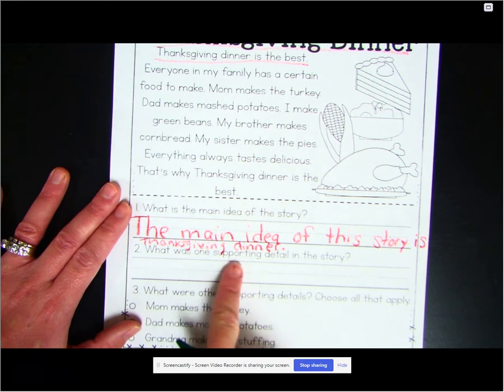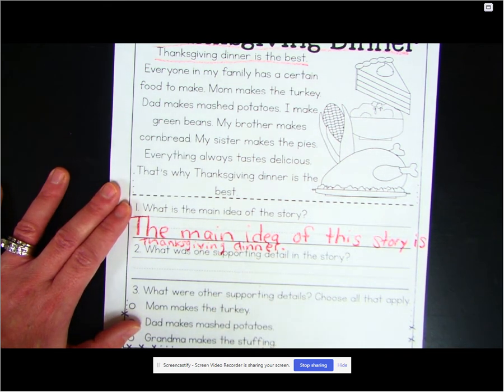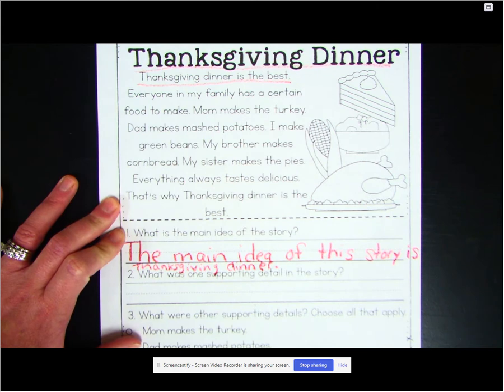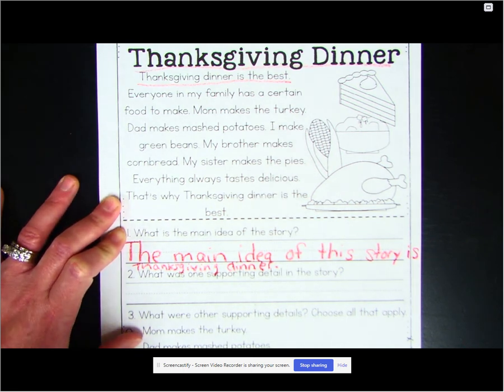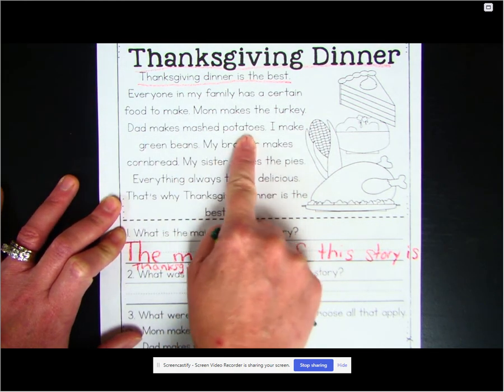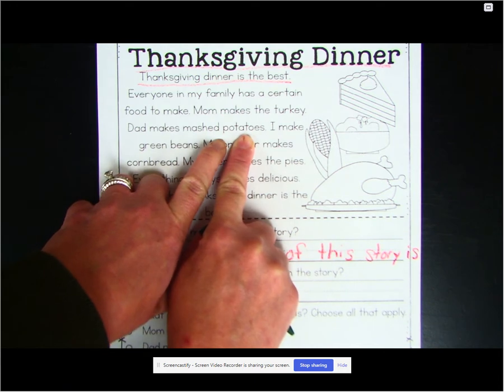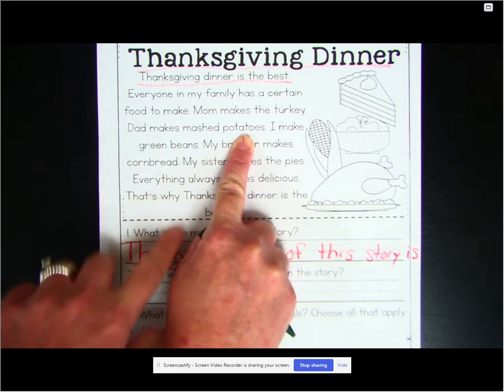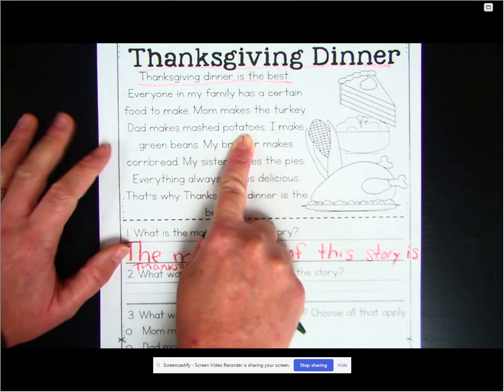Number 2, what was one supporting detail in the story? We know the main idea is Thanksgiving dinner, so now we need to find a detail that supports that. When we were reading, there were a lot of sentences about things they were eating for Thanksgiving dinner and things the family members were making. We can pick any of those sentences. I really like mashed potatoes, so I'm going to pick the sentence, Dad makes mashed potatoes. Mashed potatoes is something you eat at Thanksgiving dinner, right? So that would be a key detail that supports that this is all about Thanksgiving dinner. Let's underline it.